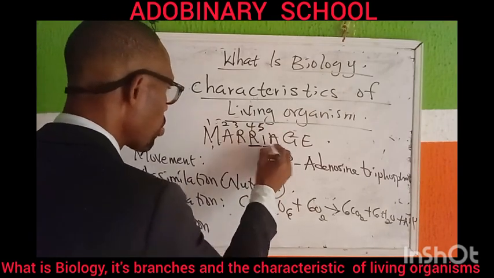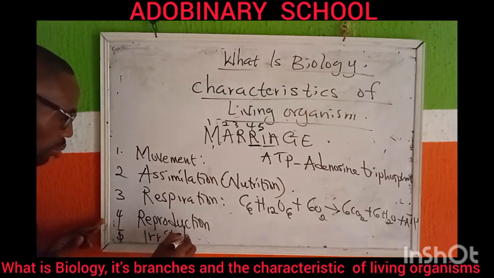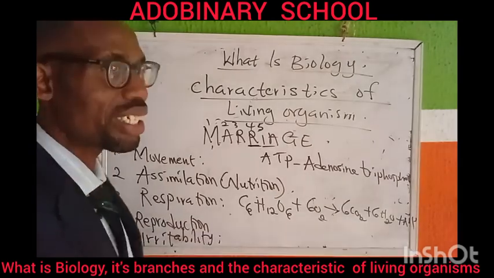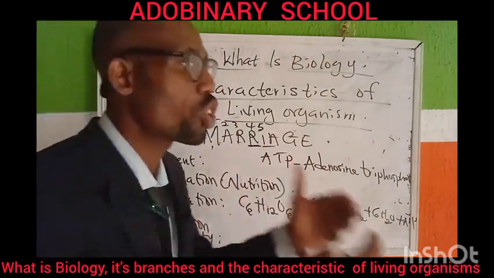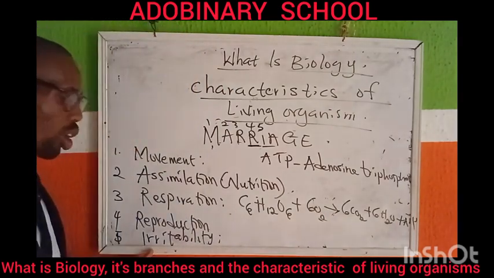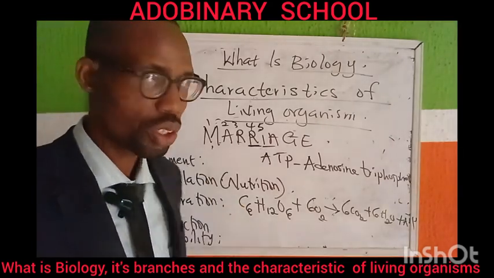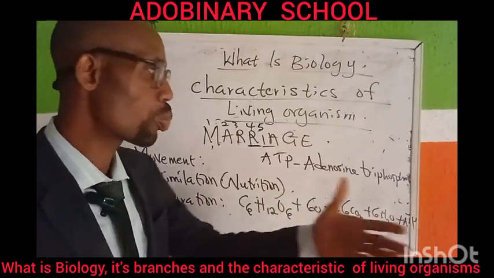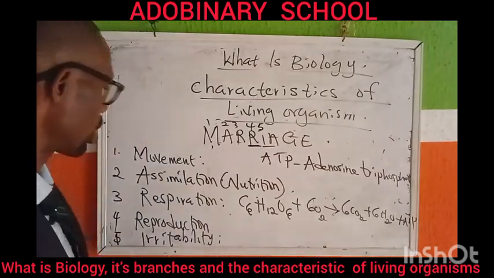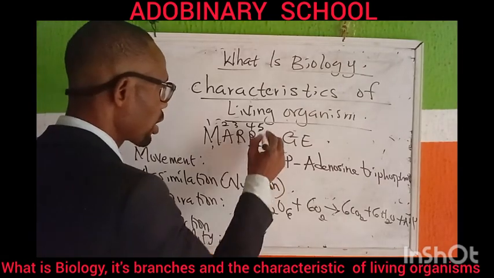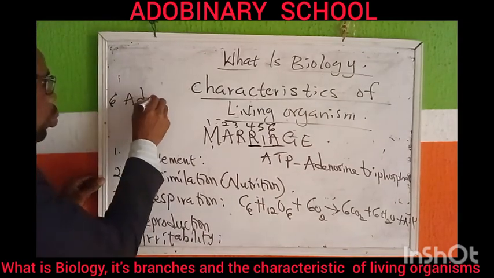The eye, number 5. The eye represents what? Irritability. What is irritability? This is the response to the changes that occur in the environment of a living organism. So when you begin to respond to the changes in the environment, we say the organism has the ability to show irritability, or it is the response to stimulus. Do you understand it? So when you begin to respond to stimulus, you are showing what? Irritability. Okay? That's irritability for you. Next, 6 is what? Adaptation. So I take number 6 here. Adaptation. What is adaptation?